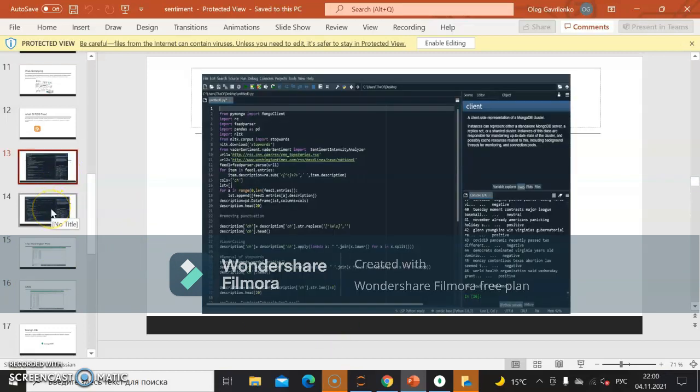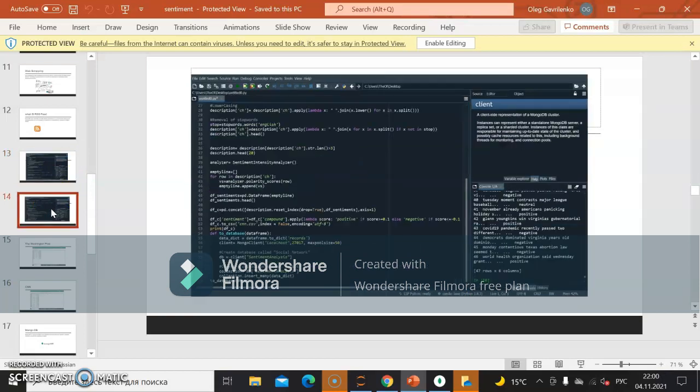Now I would like to go to the part where we're putting it into our database. In our database, first of all we connect to the PyMongo database.